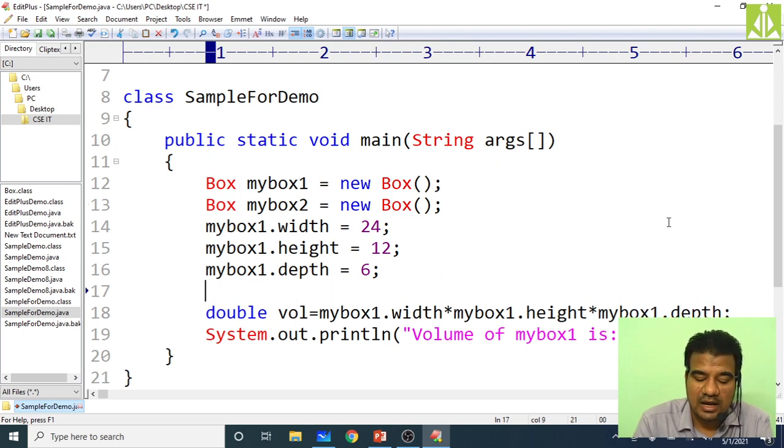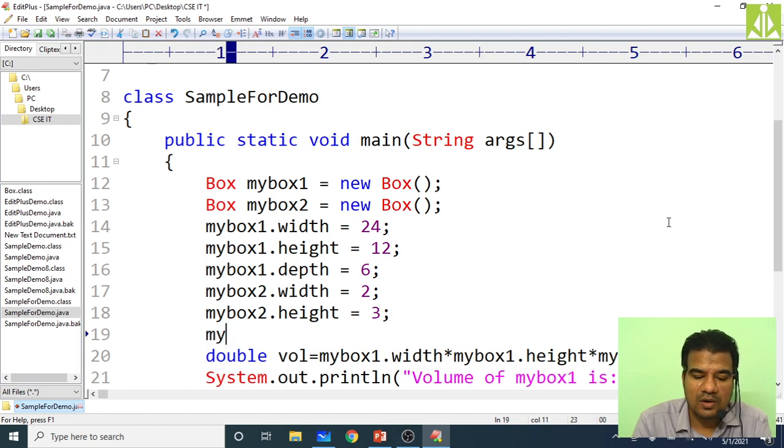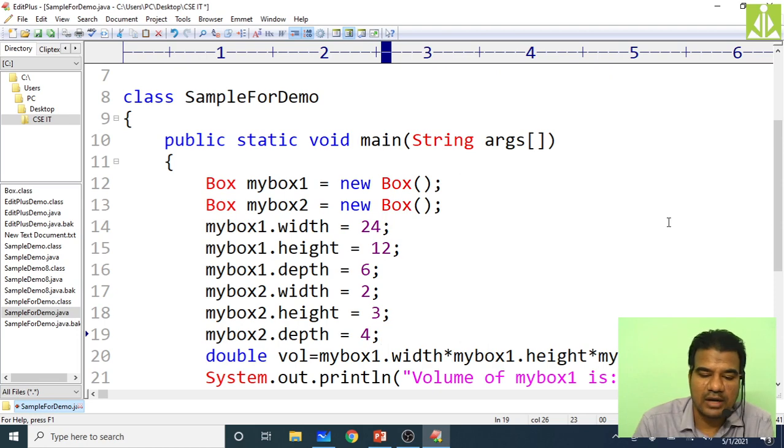So over here, how can I initialize the instance variables of my box 2 object? My box 2 dot width equals some smaller numbers you can take so that you can understand easily. My box 2 dot height equals 3 you take. Then my box 2 dot depth equals some 4 you take. So 2, 3, 4, like that I have taken.